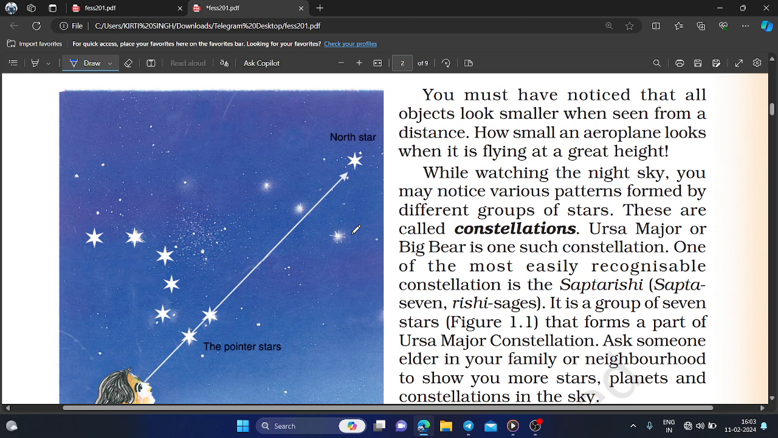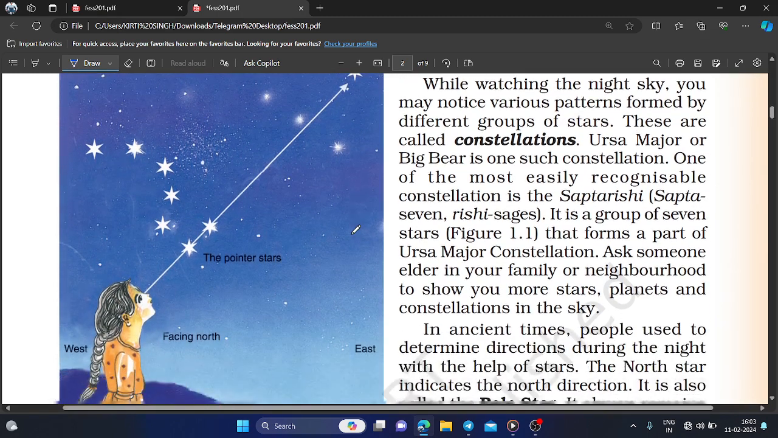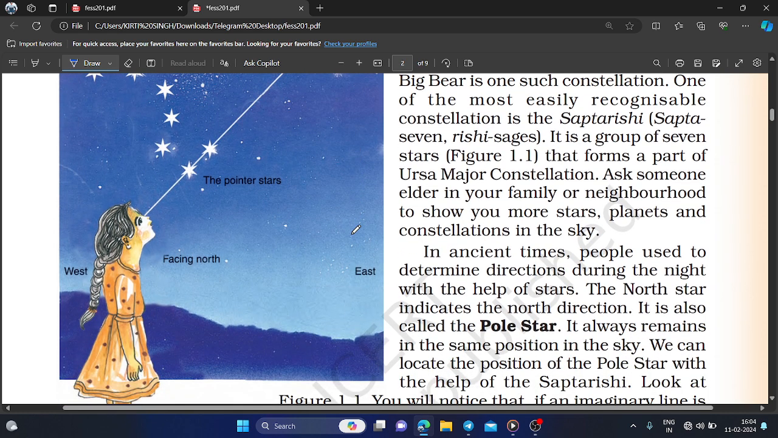While watching the night sky, you may notice various patterns formed by different groups of stars. These are called constellations, which means a group of stars, and we can name them. Ursa Major or Big Bear is one such constellation. One of the most easily recognizable constellations is the Saptarishi. It is a group of seven stars that forms a part of the Ursa Major constellation.